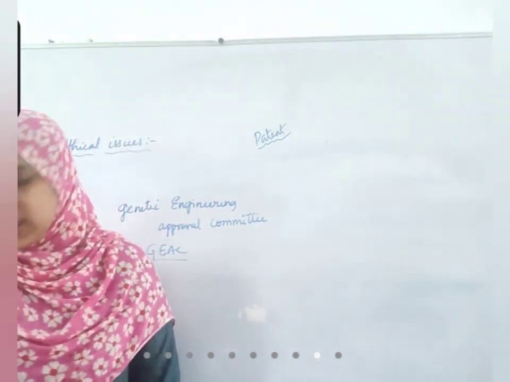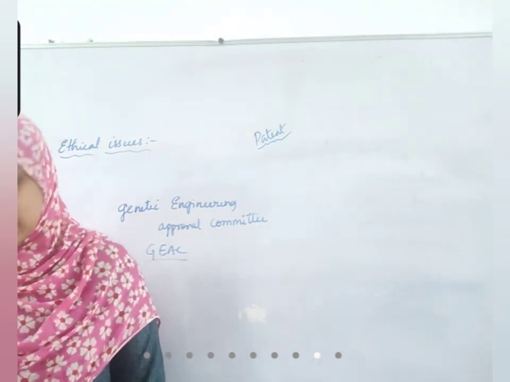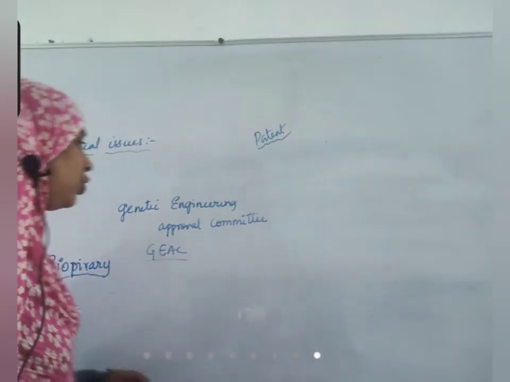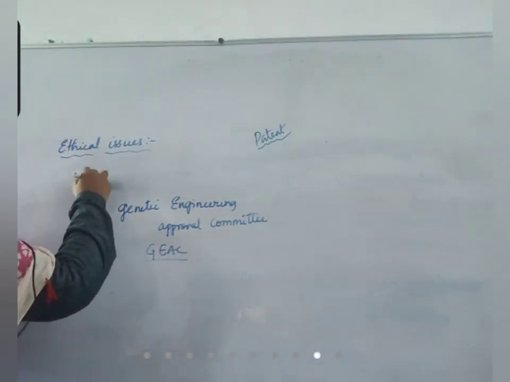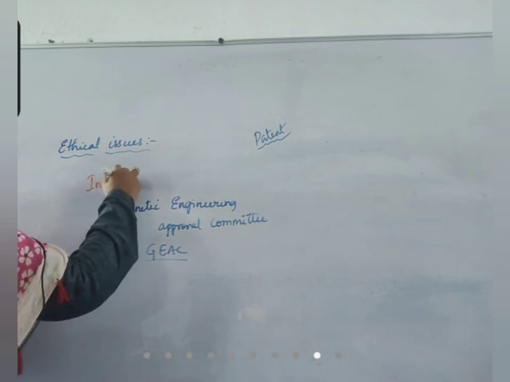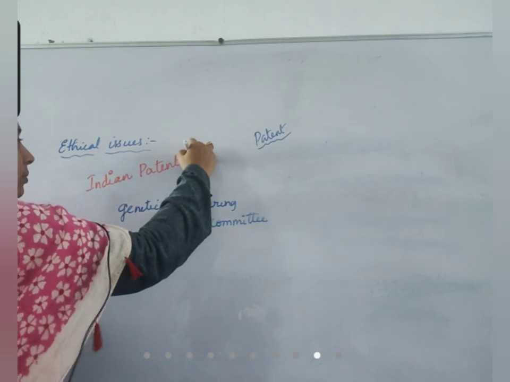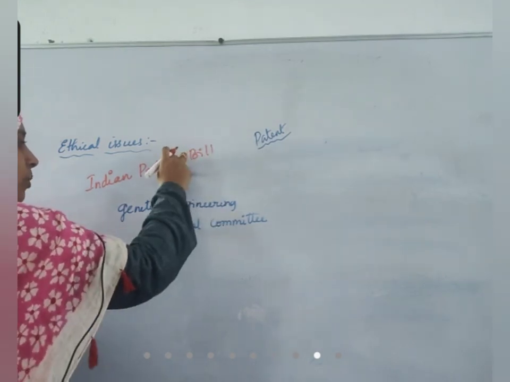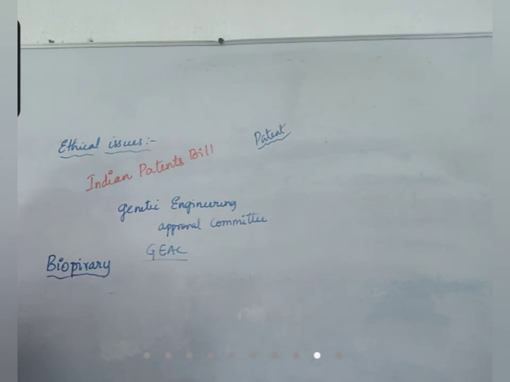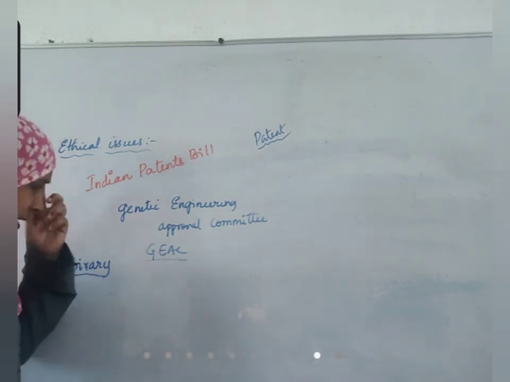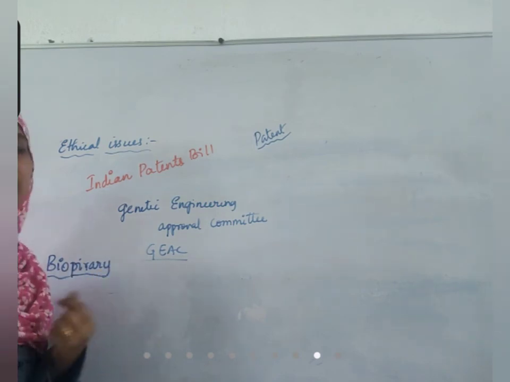So the Indian Parliament has made amendments in the Indian Patents Bill. There is a bill, you know what a bill is, right? In our constitution, there are bills. There is a bill called the Indian Patents Bill. The constitution has so many articles, and there's one more term, is it? Articles, and I don't remember.